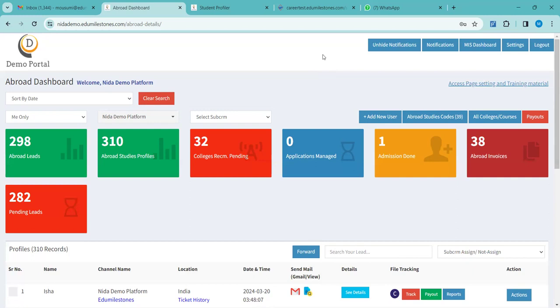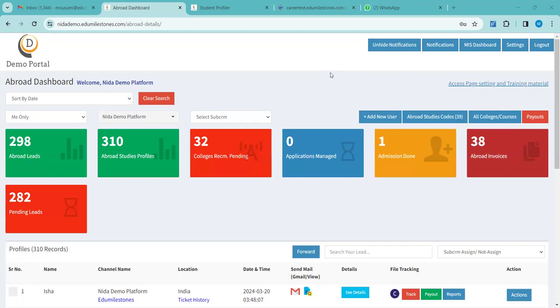Academic background, that has already been told. What kind of course they want to pursue? Yes, that is there. Then next, I'm looking for one that has not been said by anyone till now.